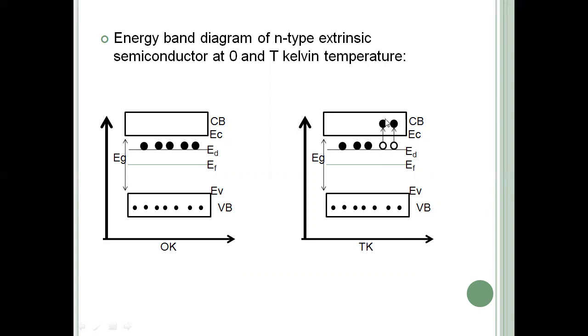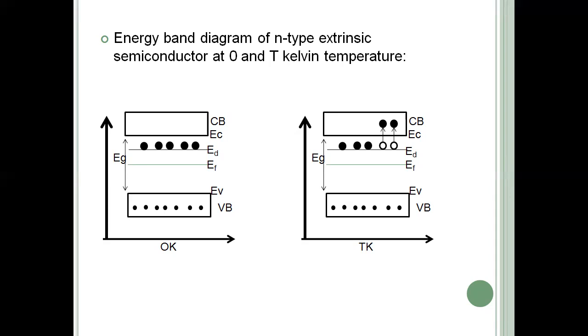So for an N-type extrinsic semiconductor, the basic condition is that at lower temperature, the number of electrons in the conduction band is equal to the number of positively ionized atoms in the donor level.